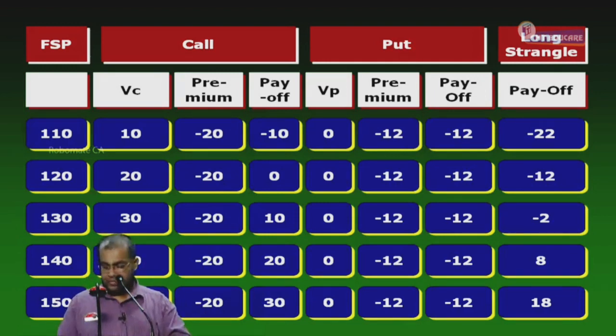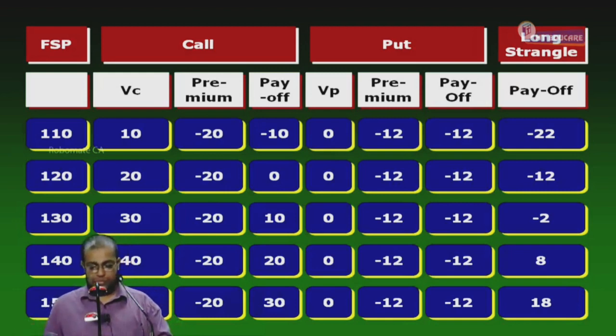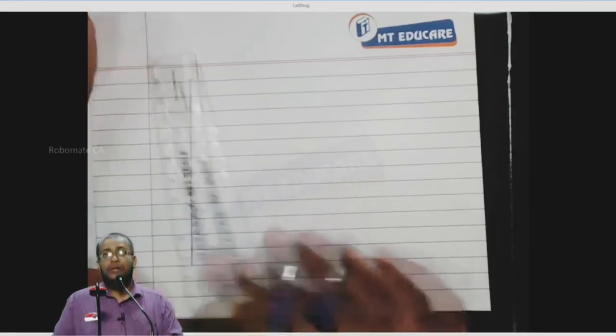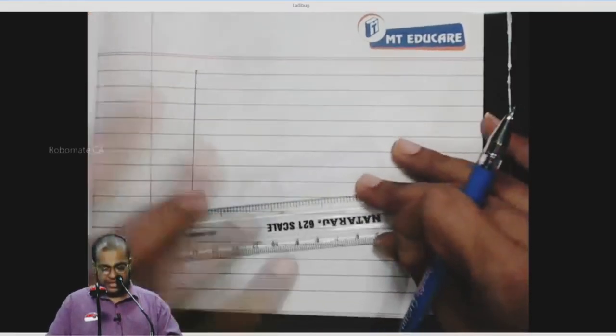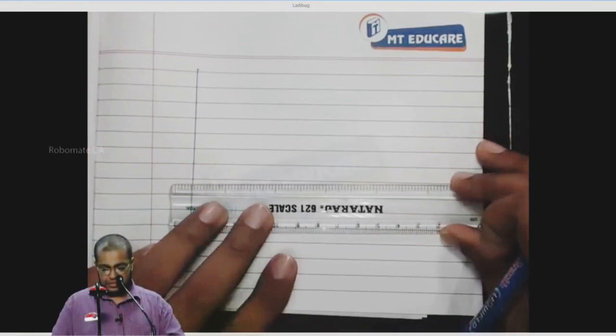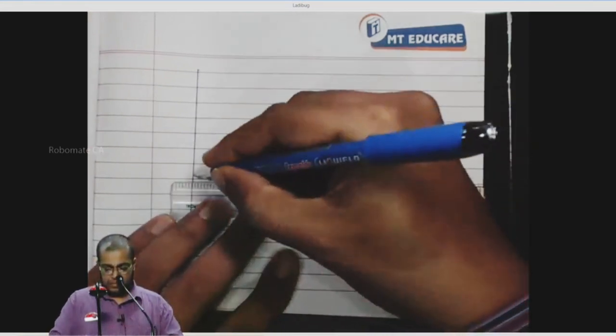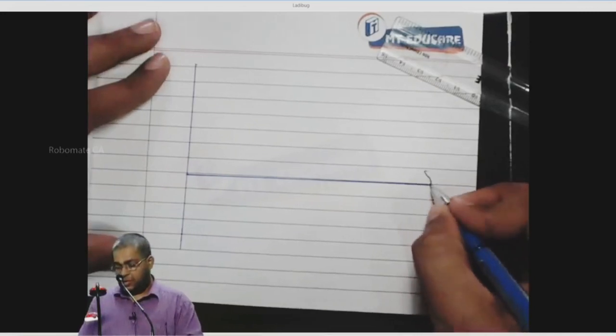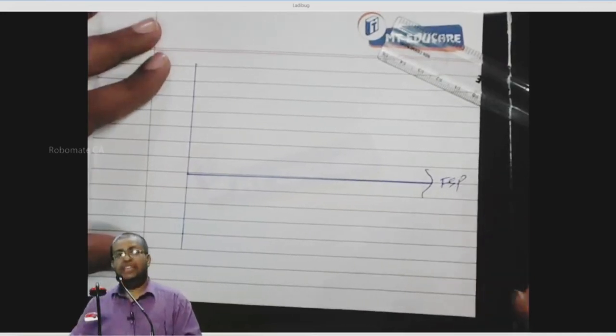Don't talk, please. The payoff is on the Y-axis, and on the X-axis, this is FSP.